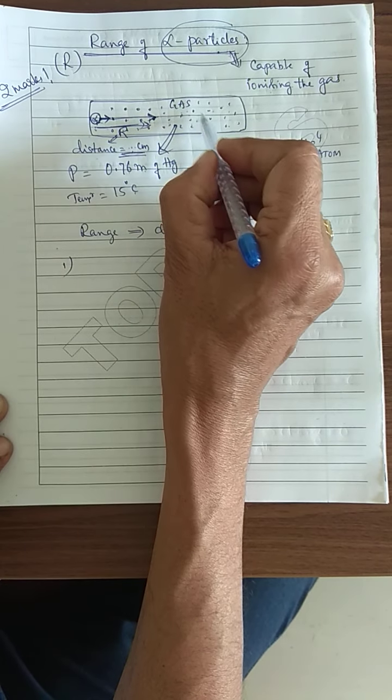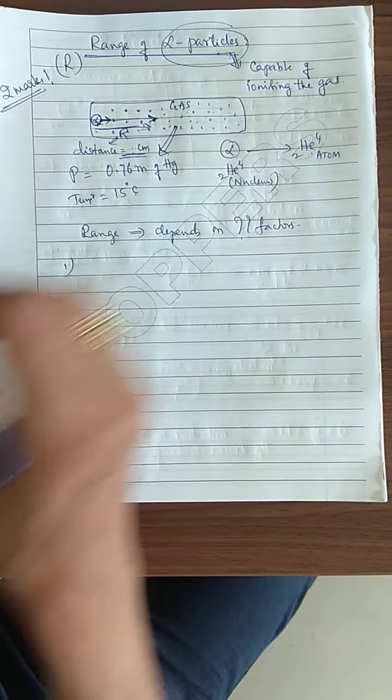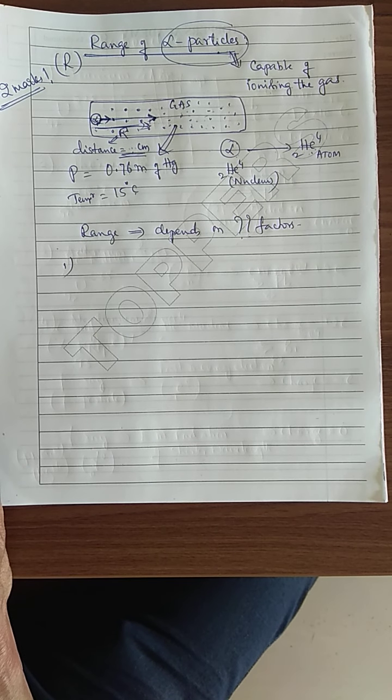If it is an inert gas, ionization is not so easy to produce. You have studied inert gas configurations in chemistry: the outermost shell is closed, valence electrons are not available, and the removal of an electron is not so easy.